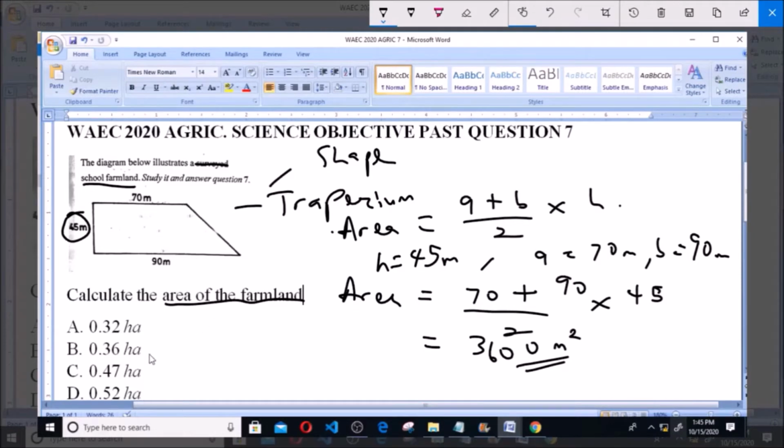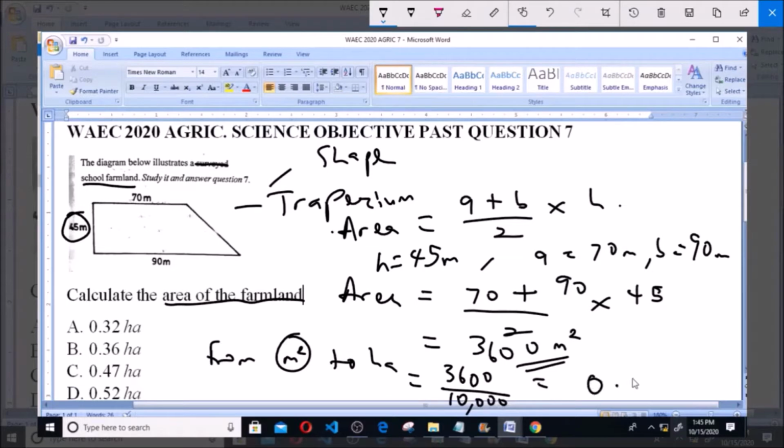So we have to convert our answer from meter square to hectares, and to convert from meter square to hectares, all you have to do is to divide the value in meters square by 10,000. So we'll say our answer 3,600 meters square divided by 10,000, and that's equal to 0.36 hectares. 0.36 hectares is option B. So option B, 0.36 hectares, is the area of the farmland and the correct answer to this question.